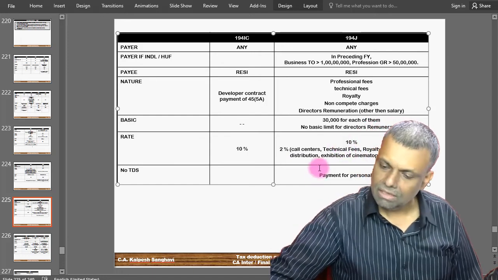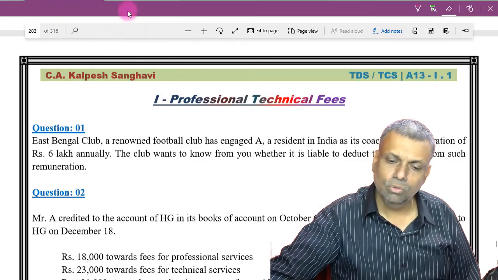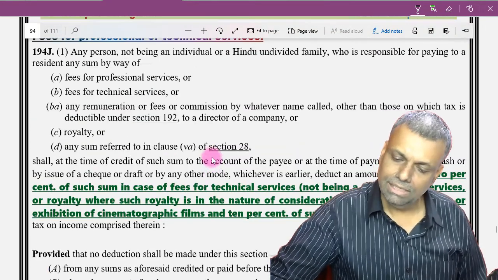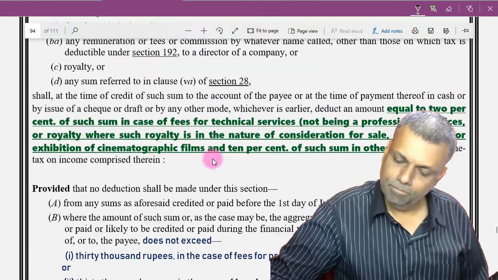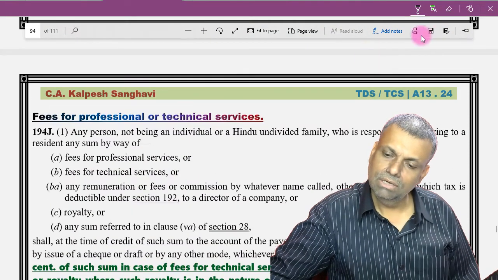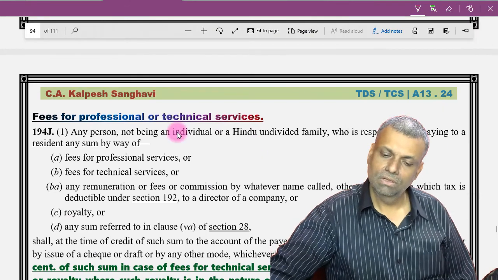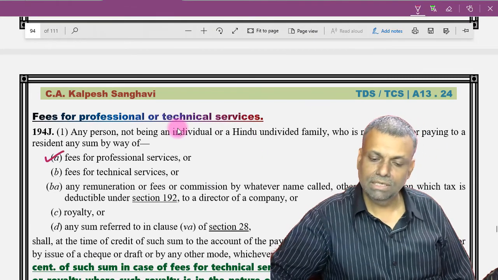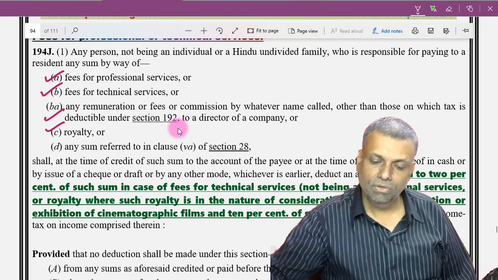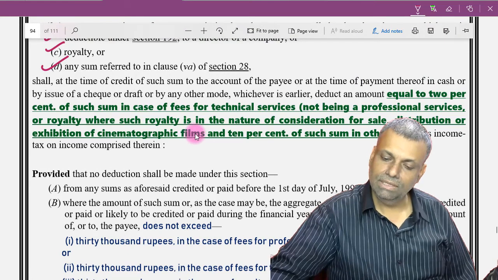Now, before I go to the question, I also want to refer to the bare act for your better understanding. Under the 194J provision, all these different types of fees or transactions, for which I have already given you the list, are covered. For each and every type of transaction there is a separate limit.